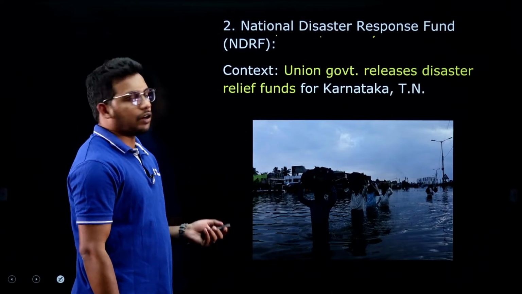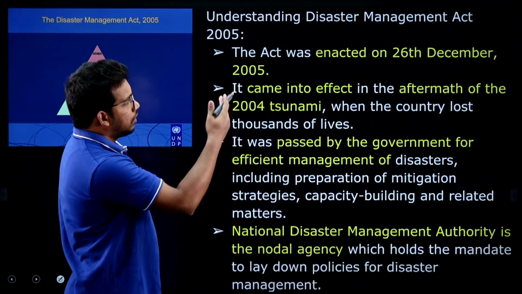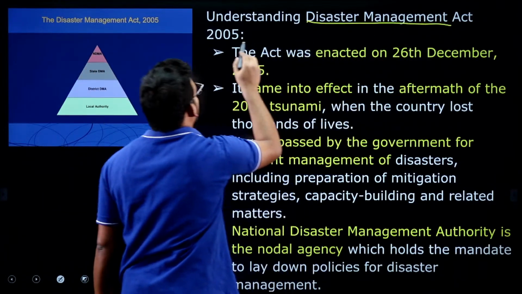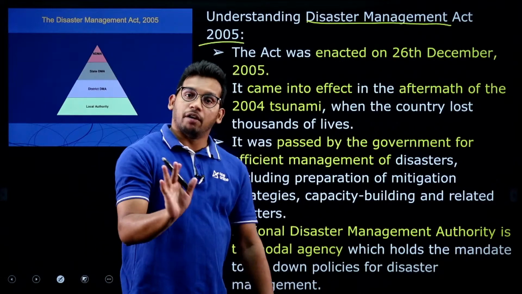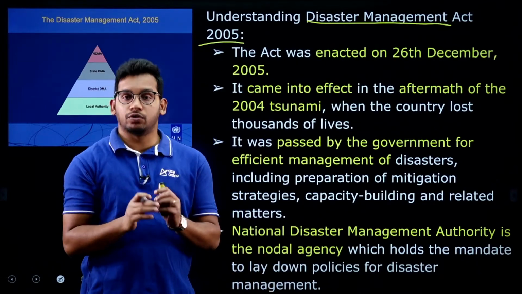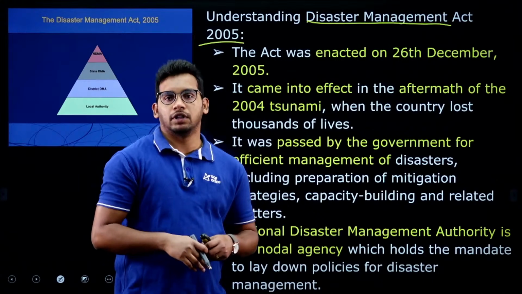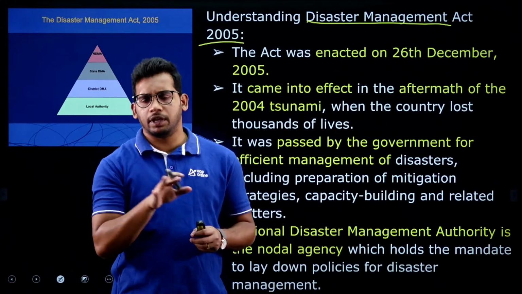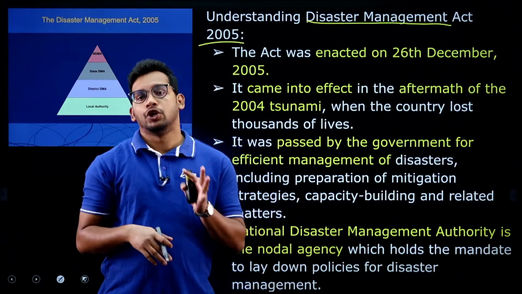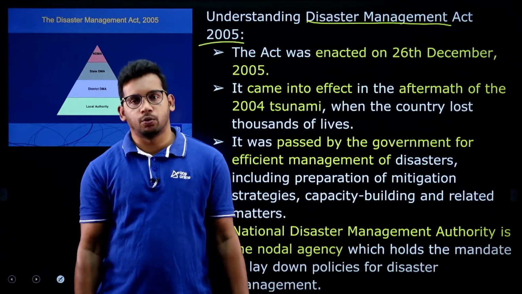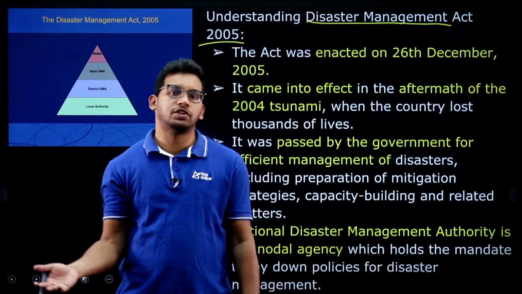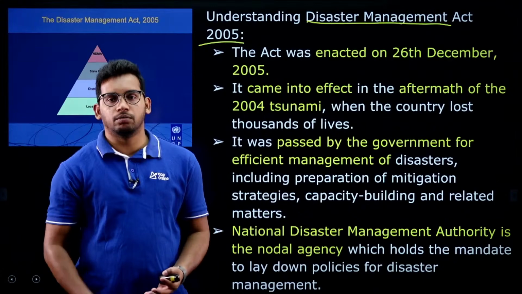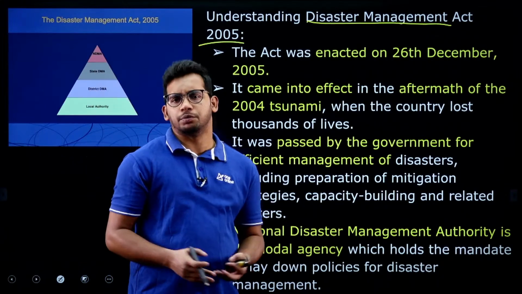Now, this is why we have taken this article. Let us understand what actually the Disaster Management Act is. See, you might be aware of the tsunami that happened in 2024 on the eve of Christmas, right. So, approximately the next day or the evening of Christmas, we faced a tsunami in the Indian Ocean, starting from Indonesia, the Sumatra Islands. It reached the Indian mainland as well. We had a huge impact.